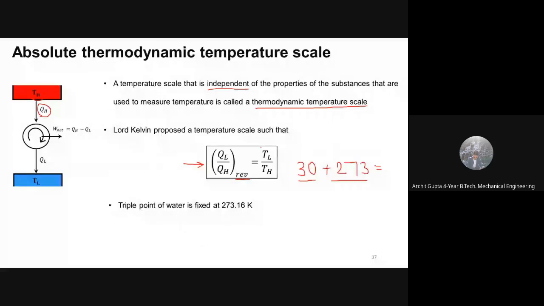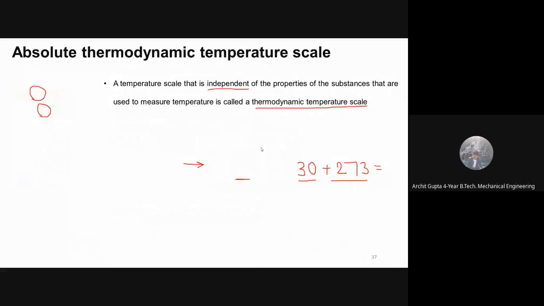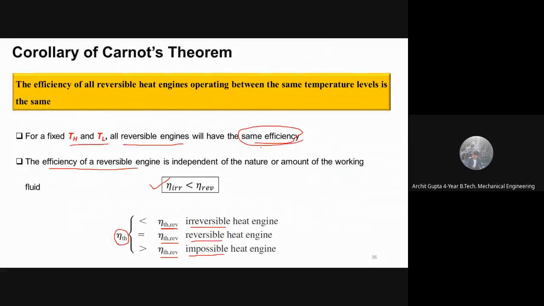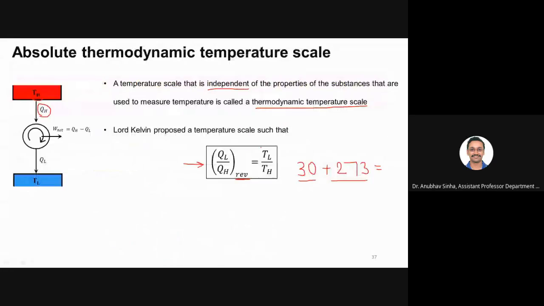Because sir, in the last slide we showed that the efficiency for reversible is always greater than irreversible. But if both the temperatures are always the same and heat is always liberated, how can we...? Okay, so let me tell you.